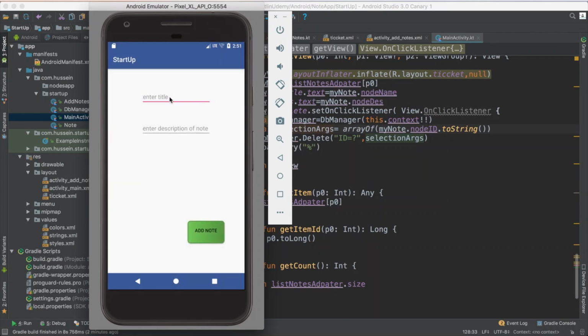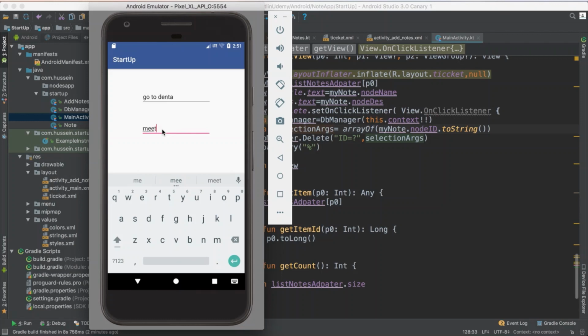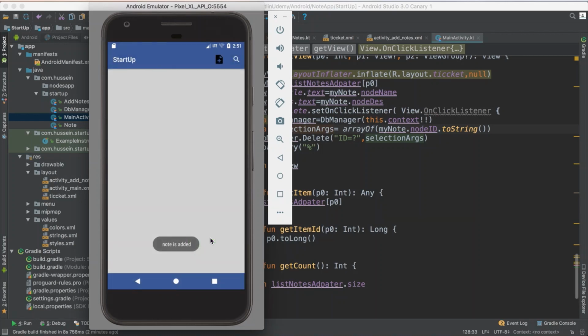So let me just add something. Go to dental meet to see the updates. Okay, this is just one thing. You could add more.